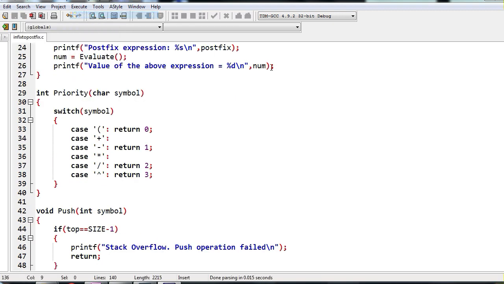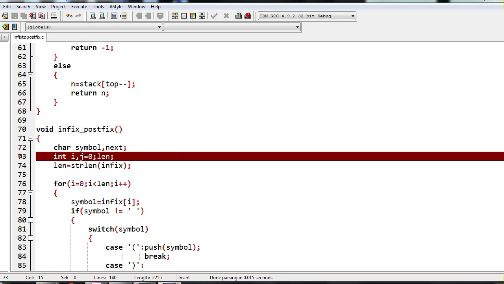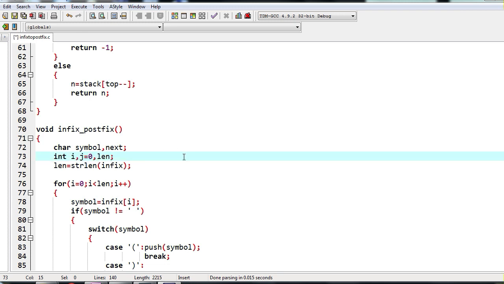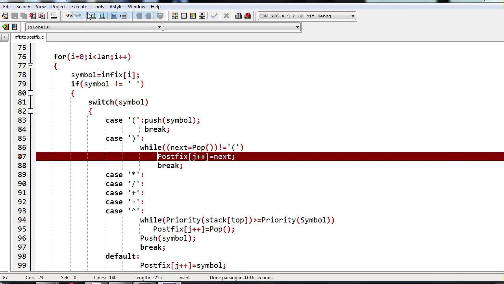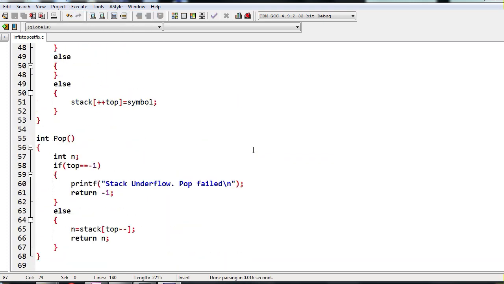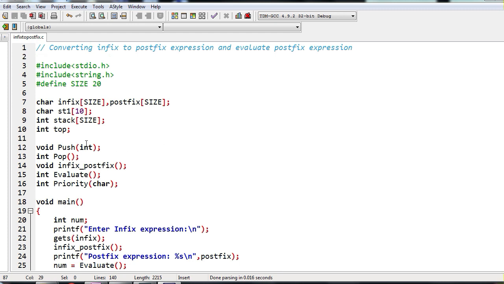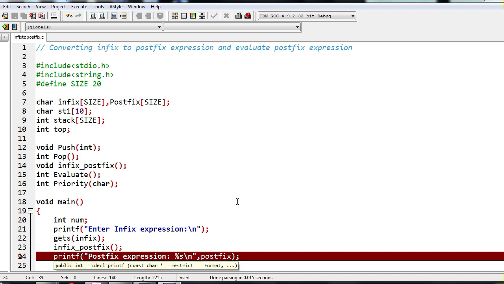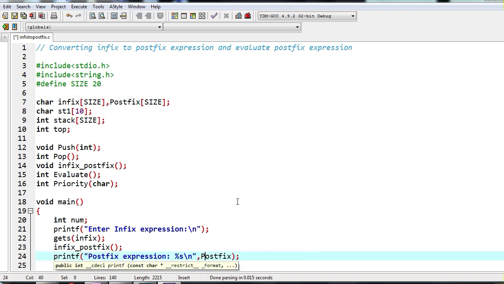Hope there are no errors. We'll just compile. Okay, so there is an error. I have to put a comma here. I have given a semicolon. Compile. What is the name of the one? Postfix. Okay, so everywhere I have given capital P, so I will change this itself, because most of the places I have given capital P only.